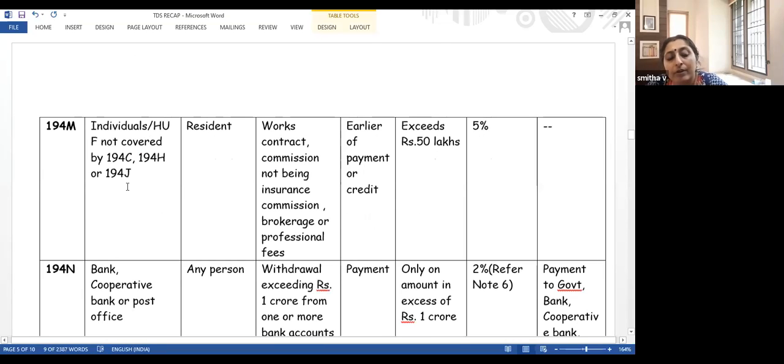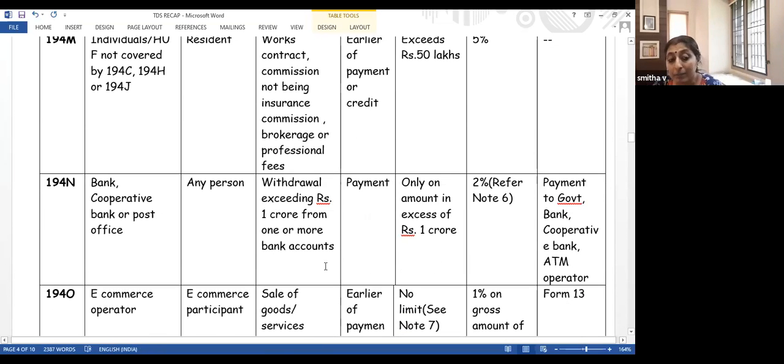194N. Who is the payer? Bank, cooperative bank, or post office. The bank, cooperative bank, or post office is paying you money. Payment is made to any person. You are withdrawing more than 1 crore from one or more of your bank accounts, and that can be your current account, savings account, whatever. The 1 crore limit is applicable per bank.